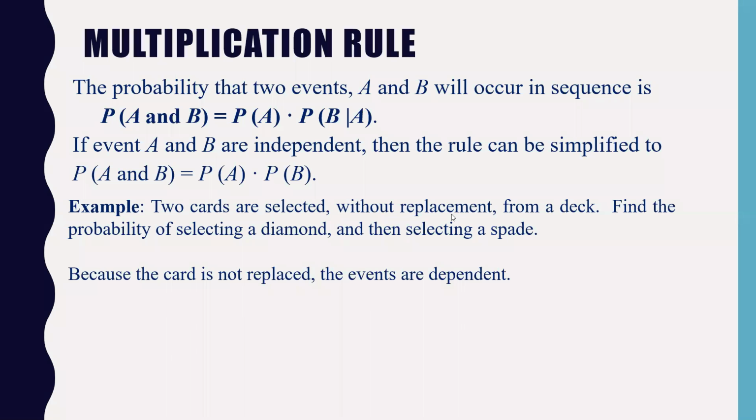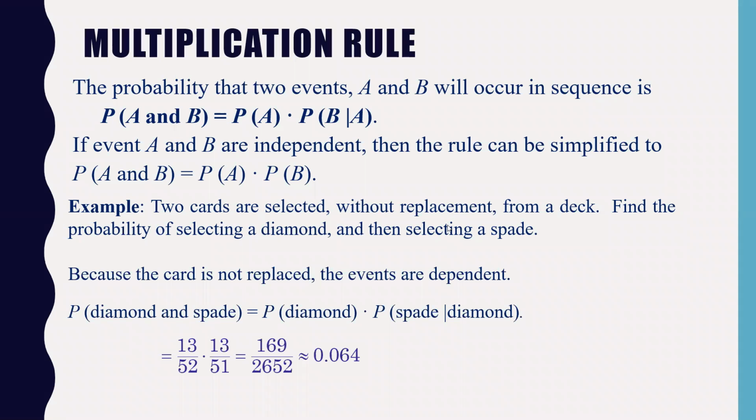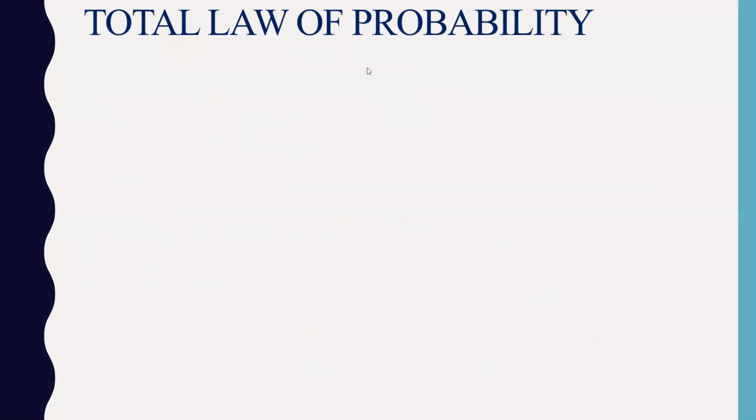So let's go to the next part. The same example I have discussed here. You can just read it out. Now total law of probability. This is very important rule.